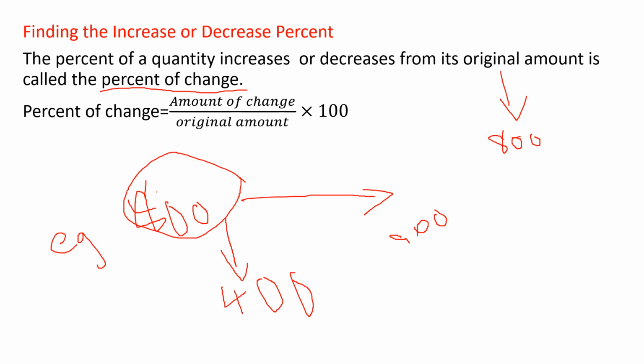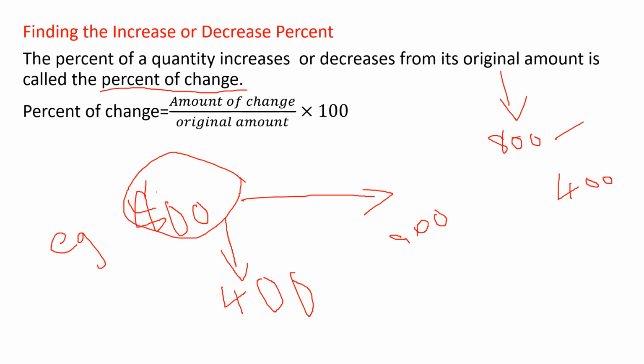And the chocolate percentage changes. The percentage changes to 400 the next day. So what happened? How will you find the percentage of change? I have given you 800 chocolates, and it has changed to 400. So you want to find the percentage of change. So what will you do?